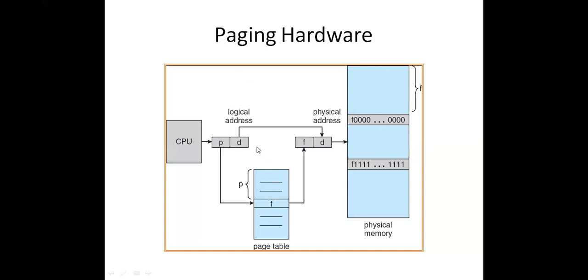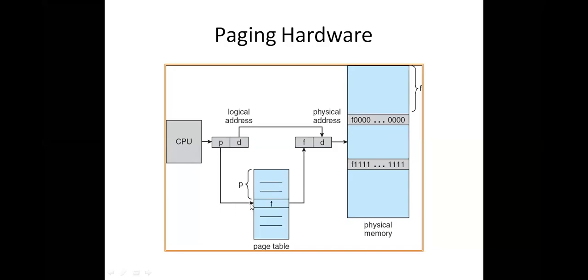So this is the paging hardware. Try to follow the cursor. The CPU will generate an address that is called a logical address. The CPU generated logical address is divided into two partitions. One is the page number and the second one is the offset, d, or displacement. P indicates the page number and d indicates the offset. So the logical address is divided into two partitions: a page number and a displacement. Usually we call it the offset.